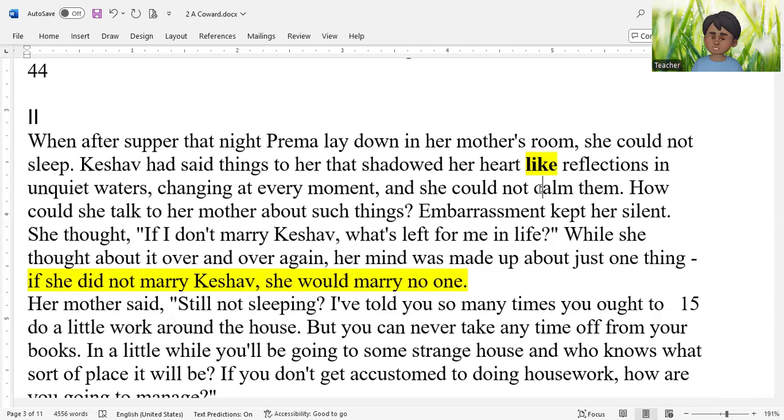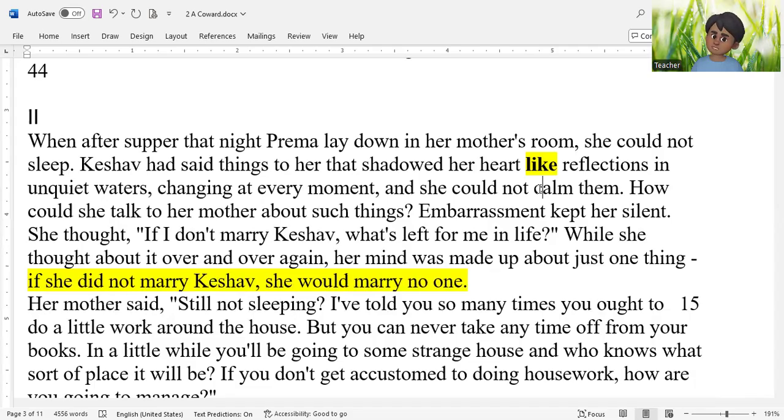So it is a beautiful simile because it truly represents Prema's heart, just as in moving water, the images and shadows keep moving, very disturbed, very unquiet. Her heart was also quite unquiet, changing at every moment.